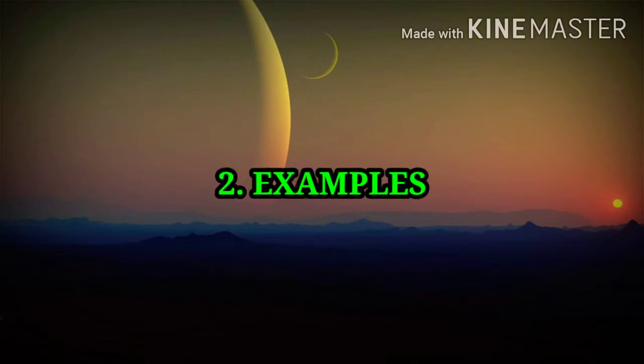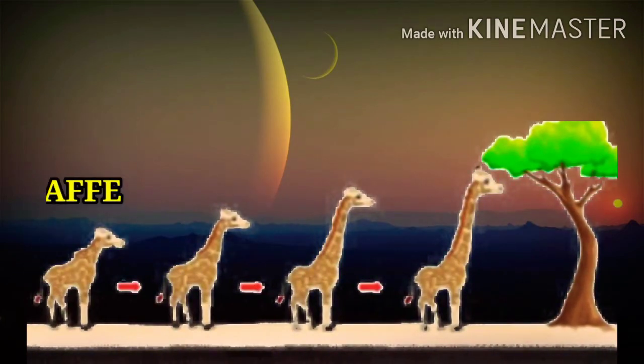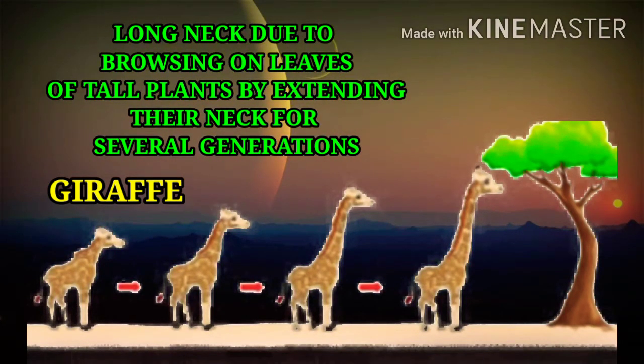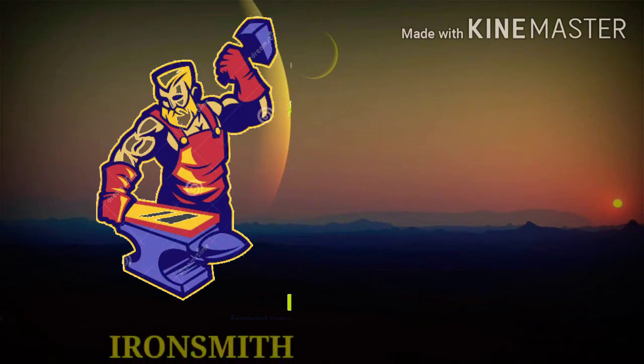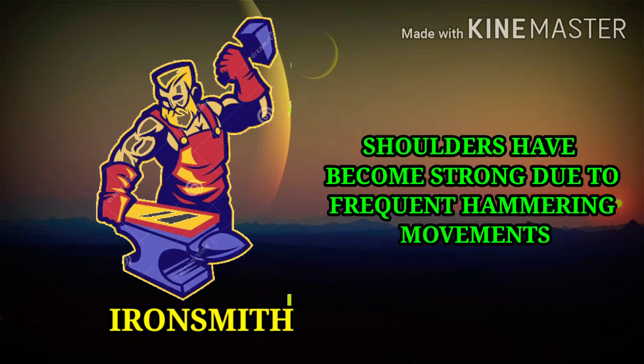Now let us see a few examples about useful and useless modifications. So the first example here is about a giraffe, which tells us giraffe has got a long neck due to browsing on leaves of tall plants by extending their neck for several generations. Now let us move on to the second example of ironsmith, which tells us the shoulders of the ironsmith have become very strong due to frequent hammering movements. That was a useful modification.